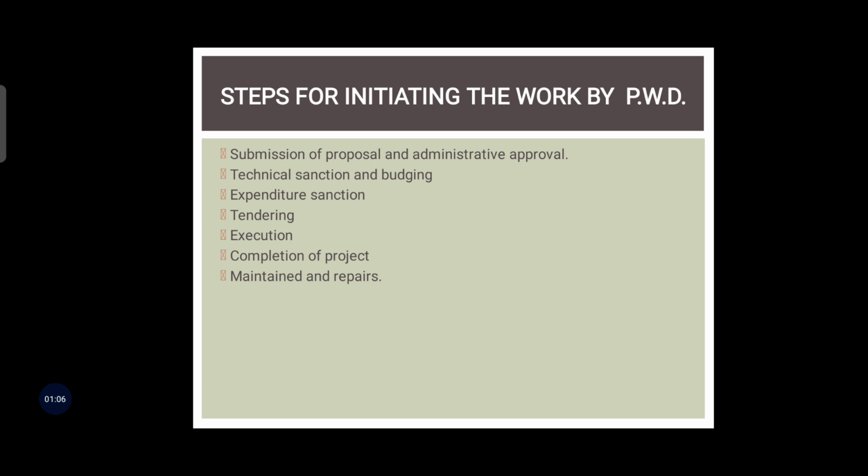So funds are allocated in the budget of the project which is technically sanctioned. These are the points you have to learn in this PWD.